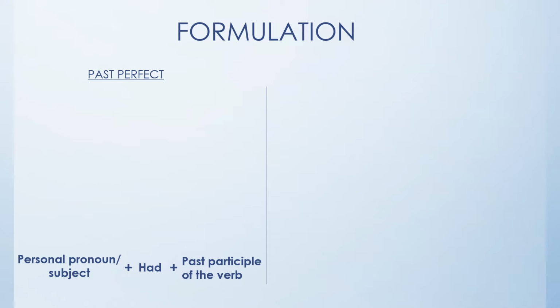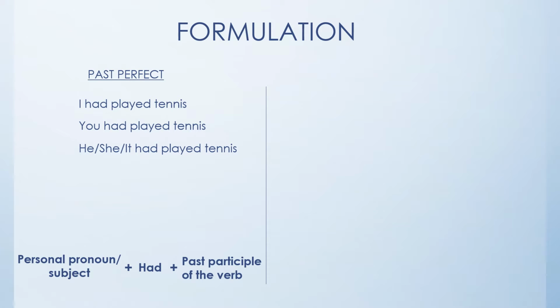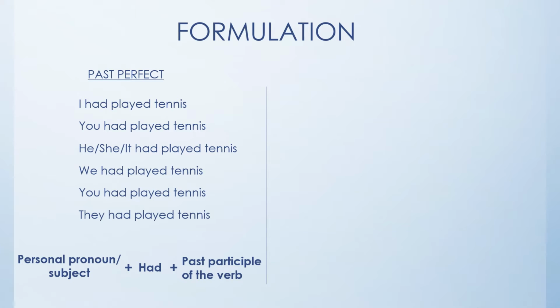For example, we'll take the example of the verb play. So we say, I had played tennis, you had played tennis, he had played tennis, she had played tennis, it had played tennis, we had played tennis, you had played tennis, they had played tennis.